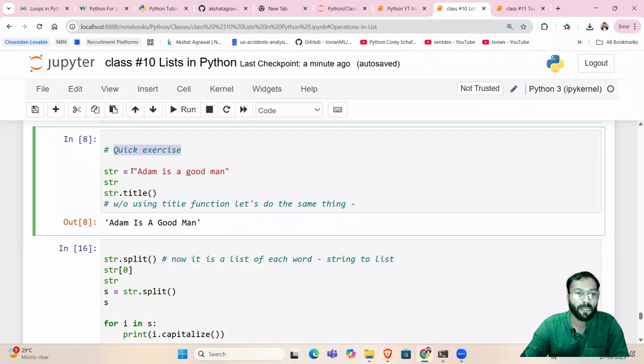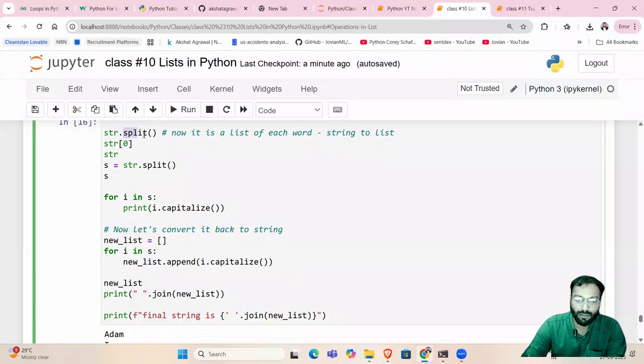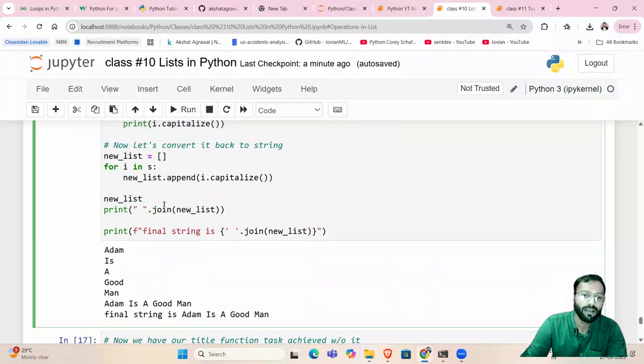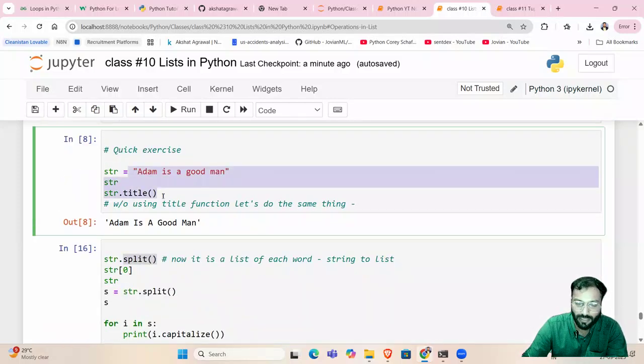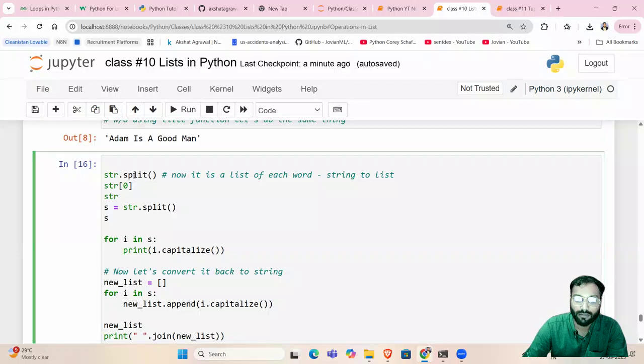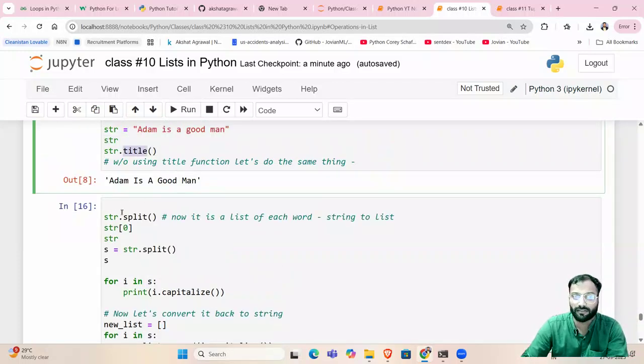Quick exercise 1. A string is equal to Adam is a good man, str.title. What does the title function do? It will make the first letter of every word capital, just to revise strings. And then there is a function split in a string, which will convert the string into a list of words, right? So we are just applying this same thing without using the inbuilt function called title. This was the exercise here.